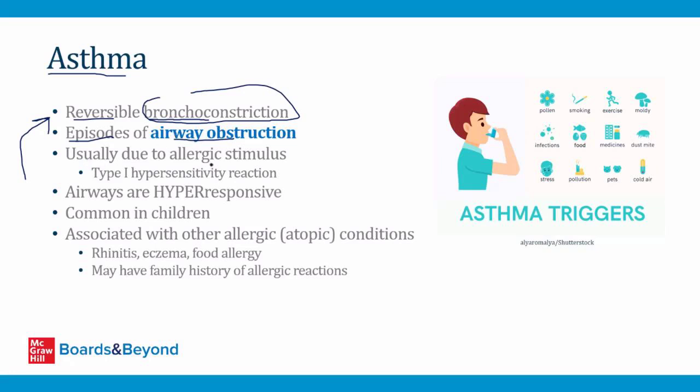Usually, what triggers the episodes of asthma is an allergic stimulus, and so asthma is considered an example of a type 1 hypersensitivity reaction. Basically, people affected by asthma have airways that are hyper-responsive and overreact to certain triggers.